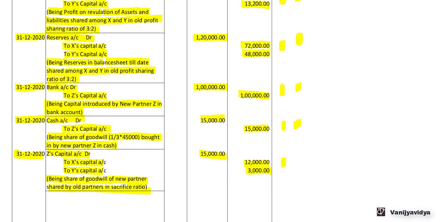Next is Z's account debit to X's account and Y's account. Now here other than the capital accounts, no other asset or liability is affected, so this won't come in our balance sheet since we have already taken the capital balances from the partners' capital account. Now let us go to the balance sheet.